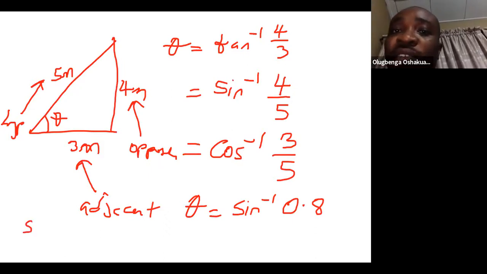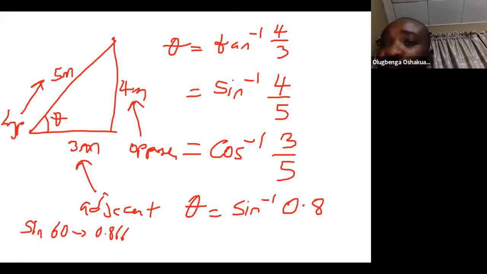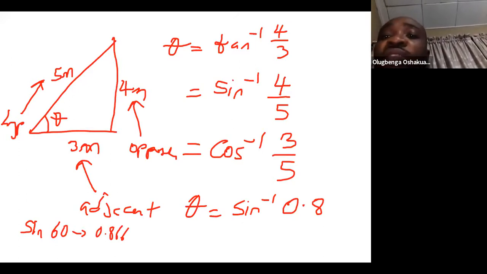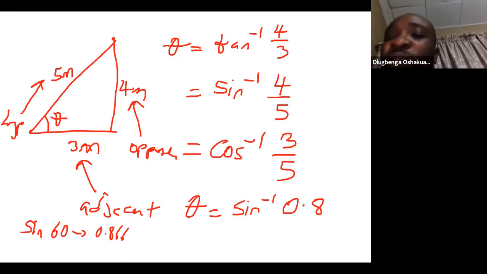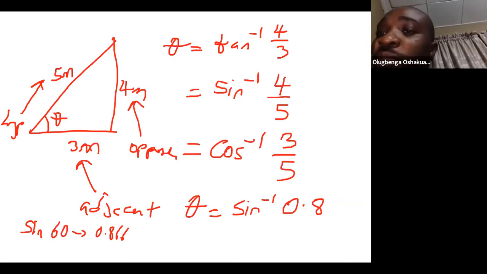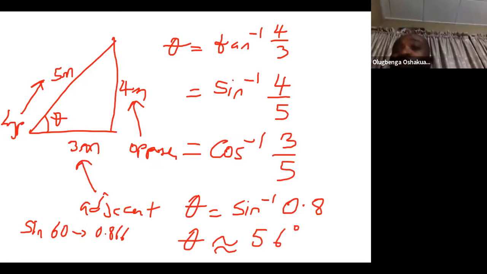I think sine 60 should be 0.866. Yes, so sine 60 is 0.866. Then 0.8 should be something like about sine 56. I'm not sure, so you can just confirm. Theta should be around 56 degrees.